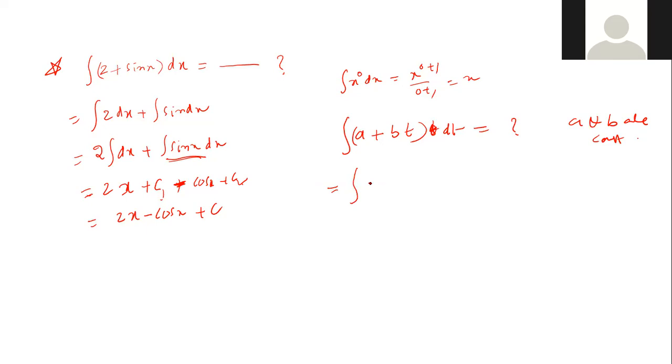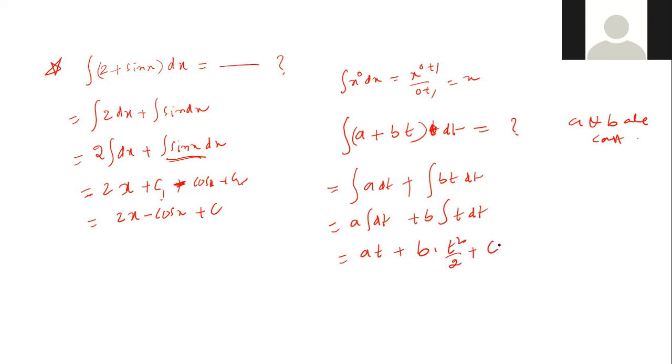Integral of a dt plus integral of b t dt. I have to take a and b outside. Plus b into integral of t dt. It can be written as a into t, plus b into t square by 2, plus c. Right. Others, even if there's a small issue, you tell me. I'll give many like this for practice.